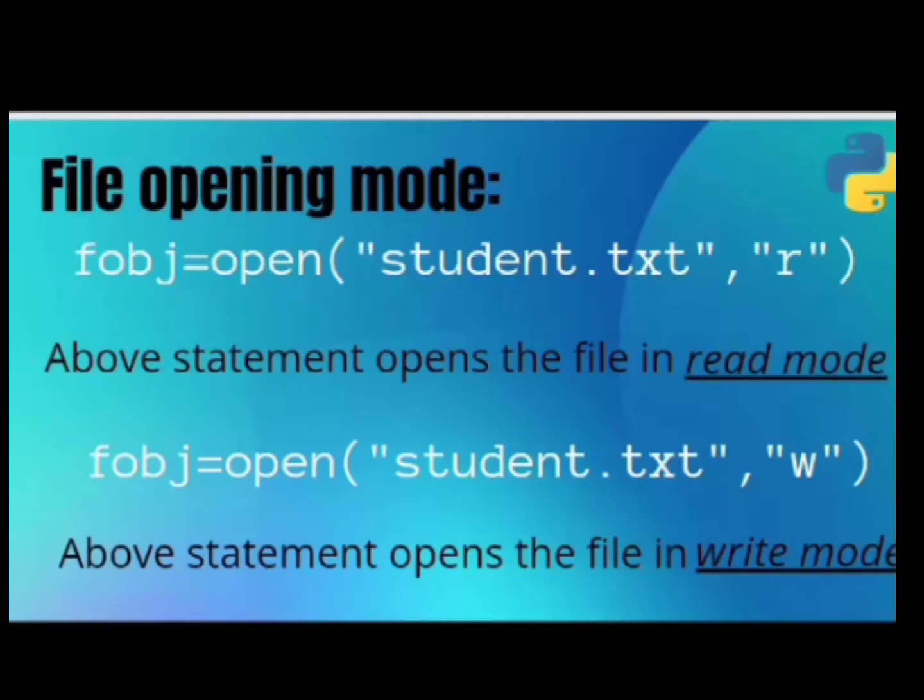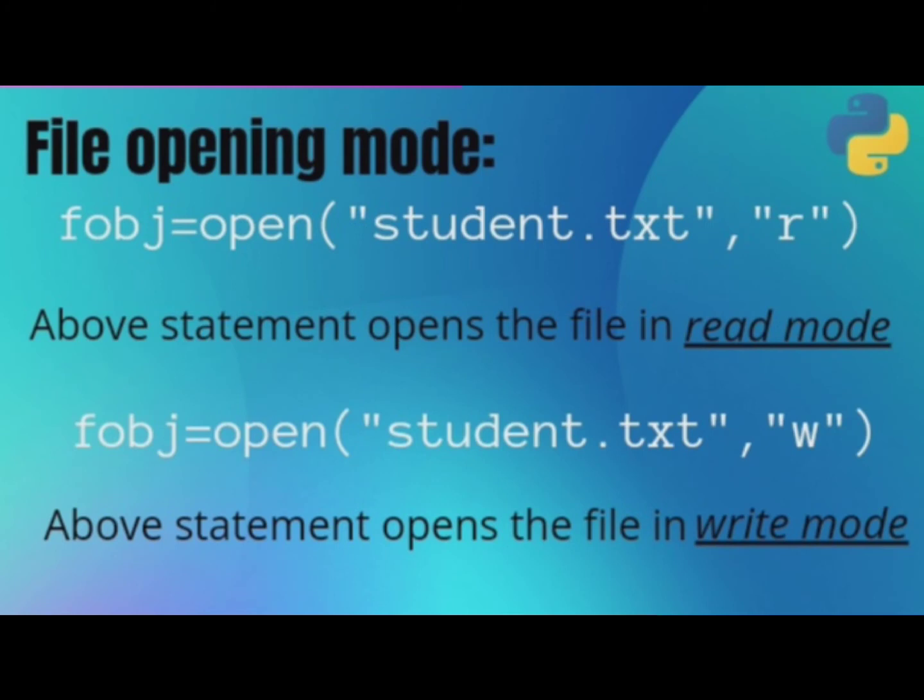In the above statement, the file will open in read mode because r is given as mode, and in the lower statement the file will open in write mode because w is given as mode.